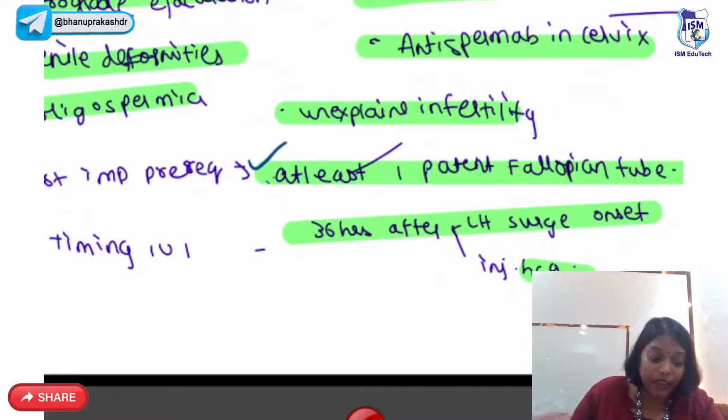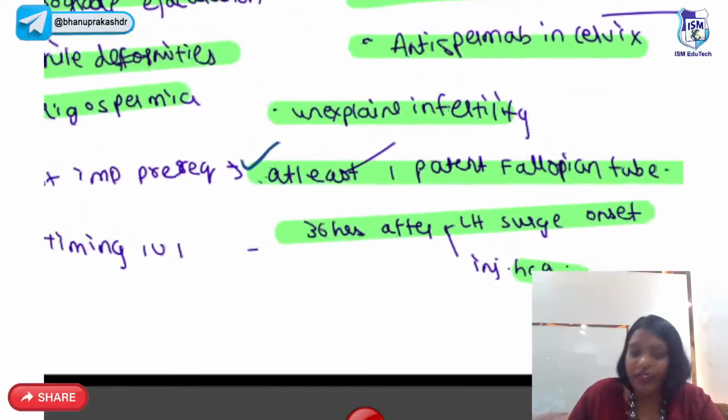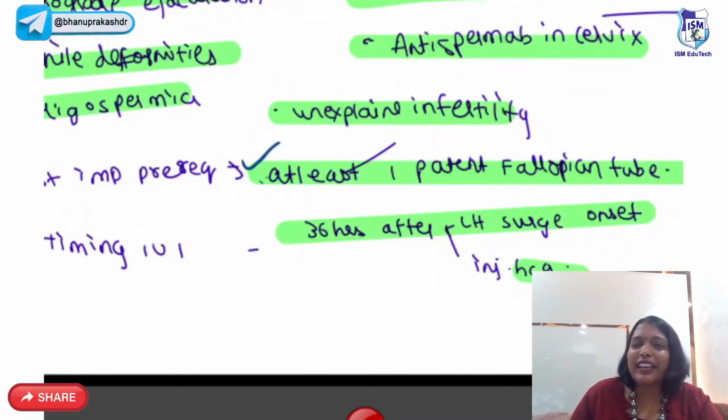And what is the timing for performing the IUI? You have to do it 36 hours after the LH surge onset or after you have given the HCG injection. So basically it should coincide with the ovulation. Okay.